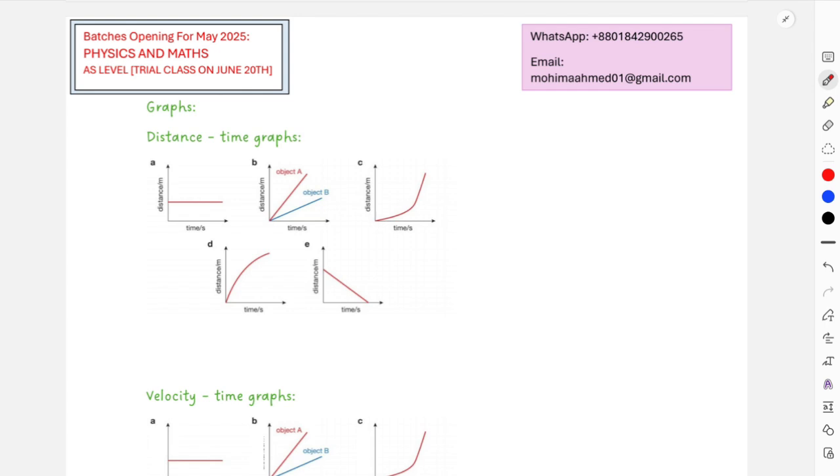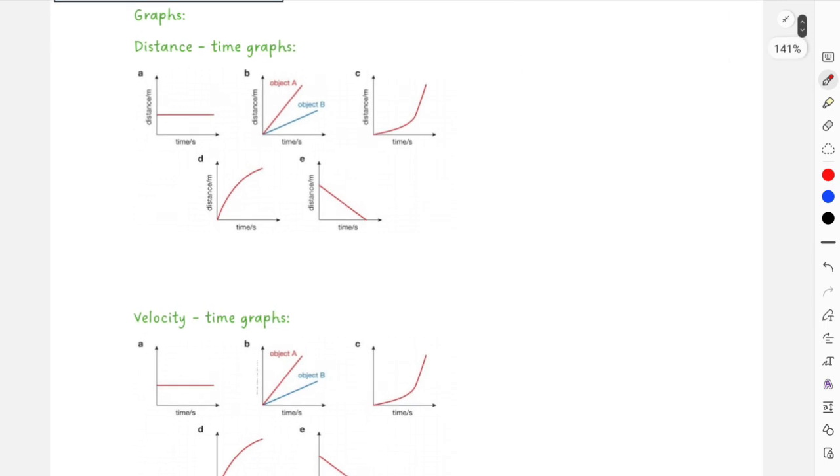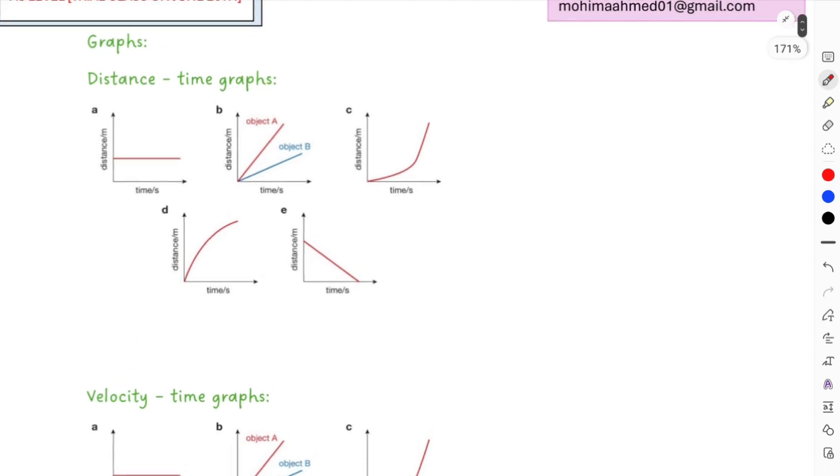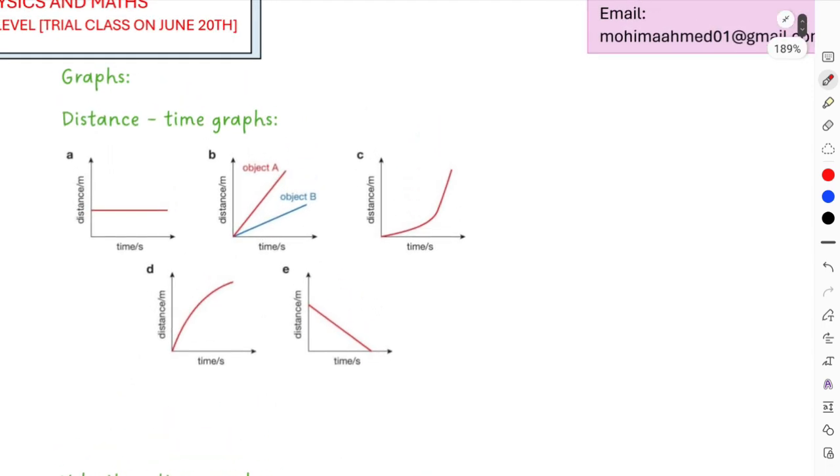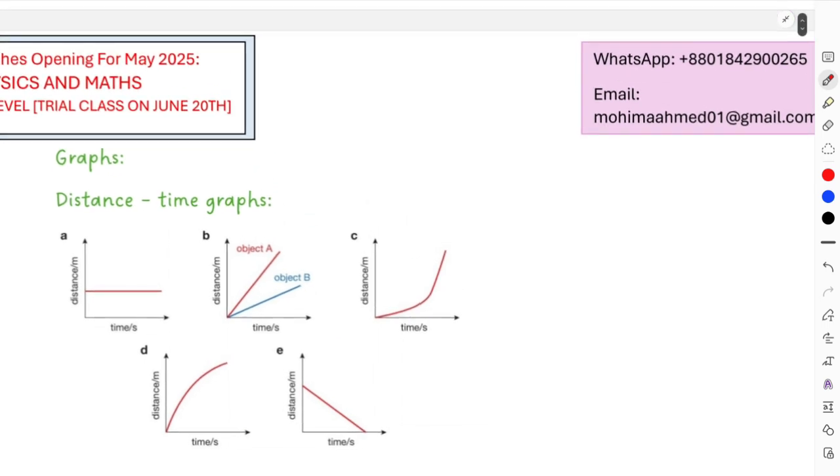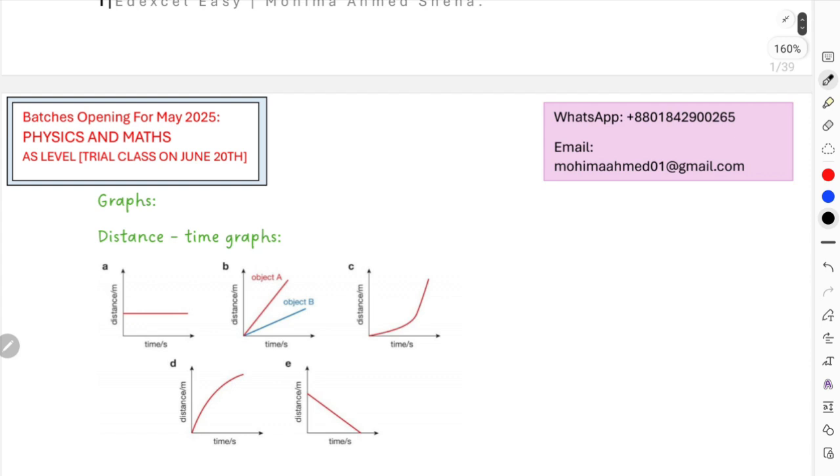Okay. So these are the most common types of graphs, and these are also the most common shapes. So understand the shapes very clearly over here, because this will be extremely important for your exams tomorrow for both paper 1 and paper 2. Now over here, this is the distance-time graph. You always have to understand why we keep distance on the y-axis and why we keep time on the x-axis. That is because on the x-axis, we always draw the independent quantity.